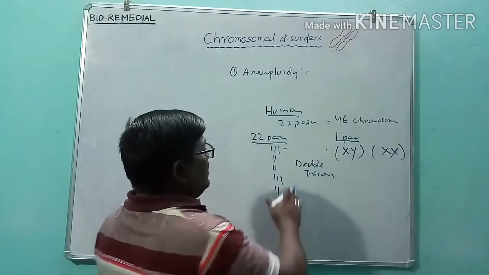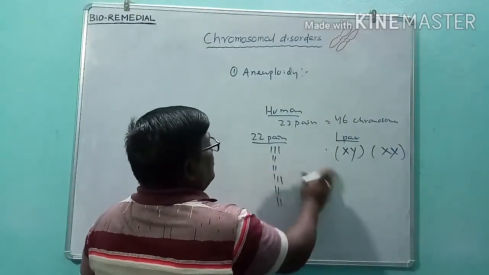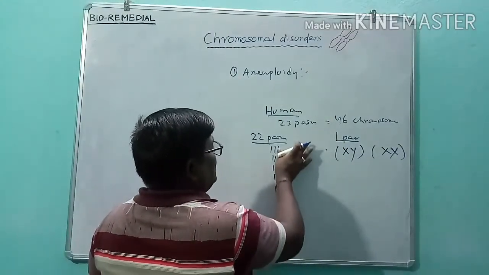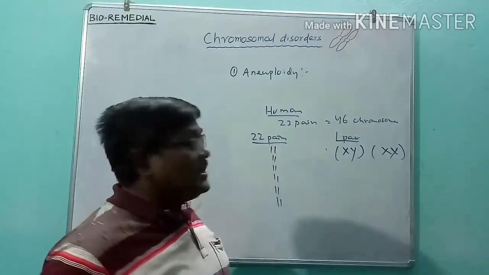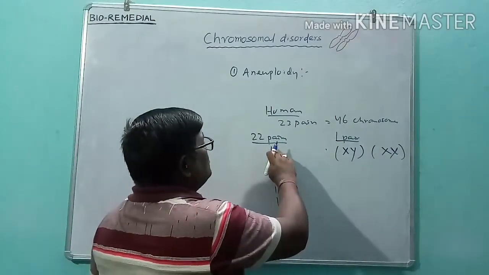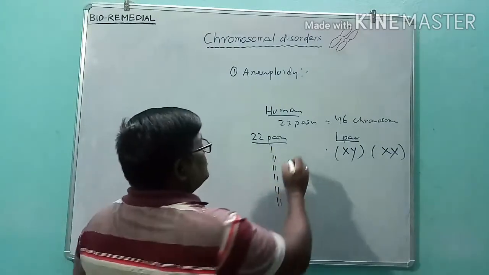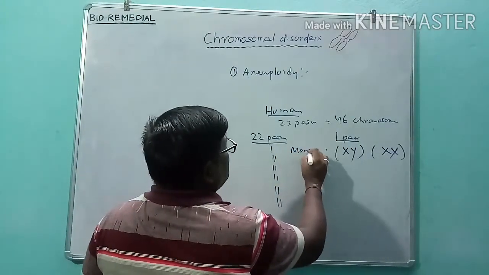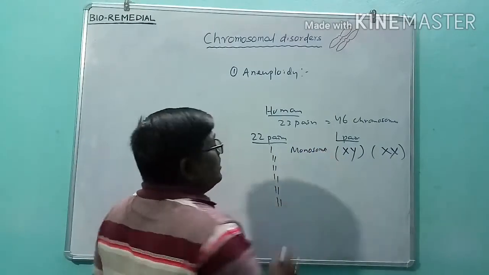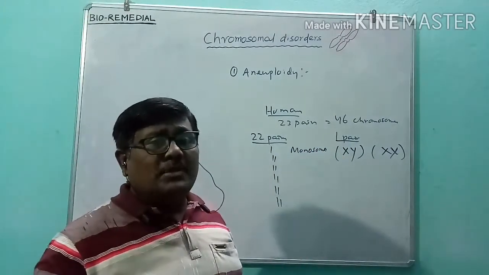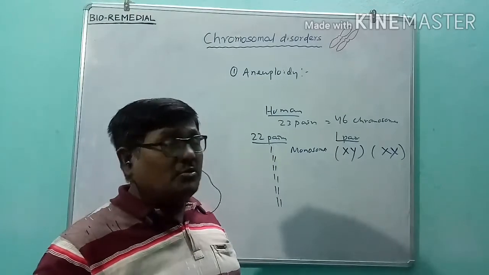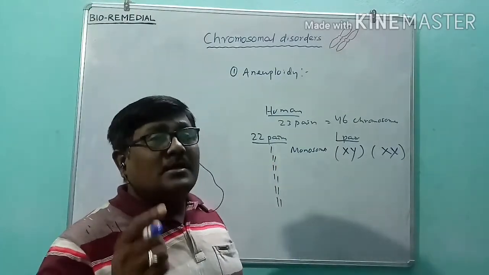Now look at the other conditions. Suppose one chromosome is absent in any set of the 22 pairs of autosomes. That condition is called monosomy. That means at one place a chromosome is absent.